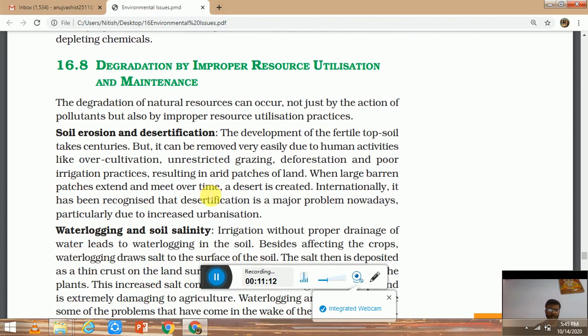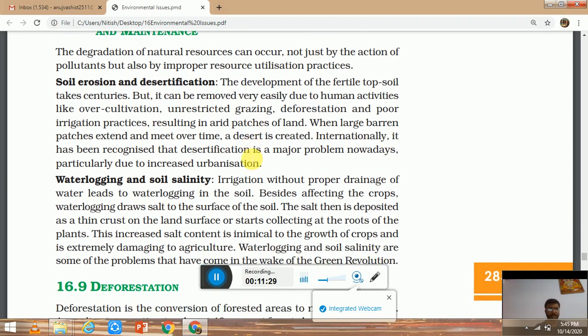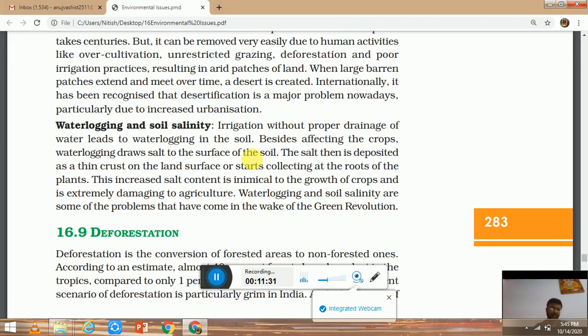Next is soil erosion and desertification. Soil erosion is the movement of the topmost fertile layer of soil from one place to another. This soil erosion can happen by air, water, etc. Desertification is the conversion of fertile land into deserts. Waterlogging and salinity: waterlogging is stagnant water, and because of waterlogging, soil salinity happens. Both waterlogging and salinity affect soil fertility.